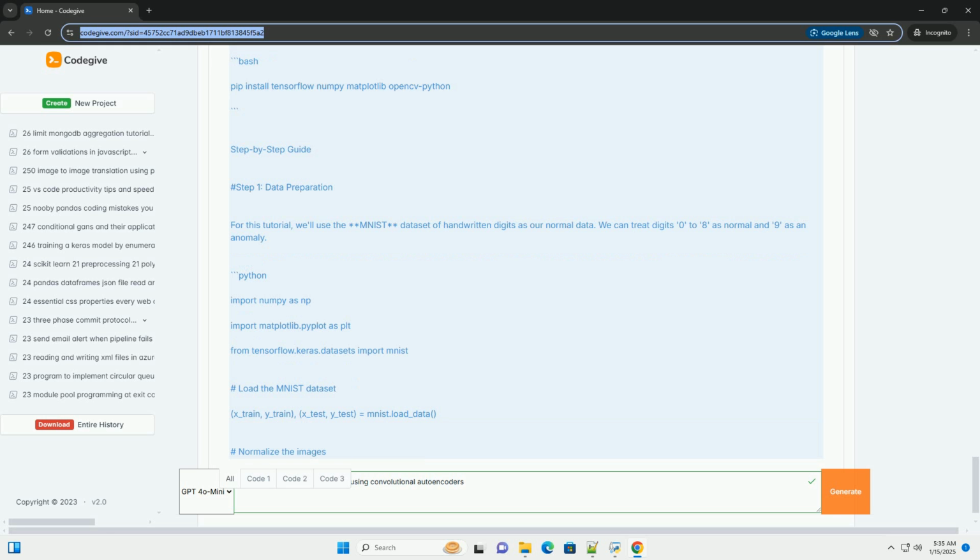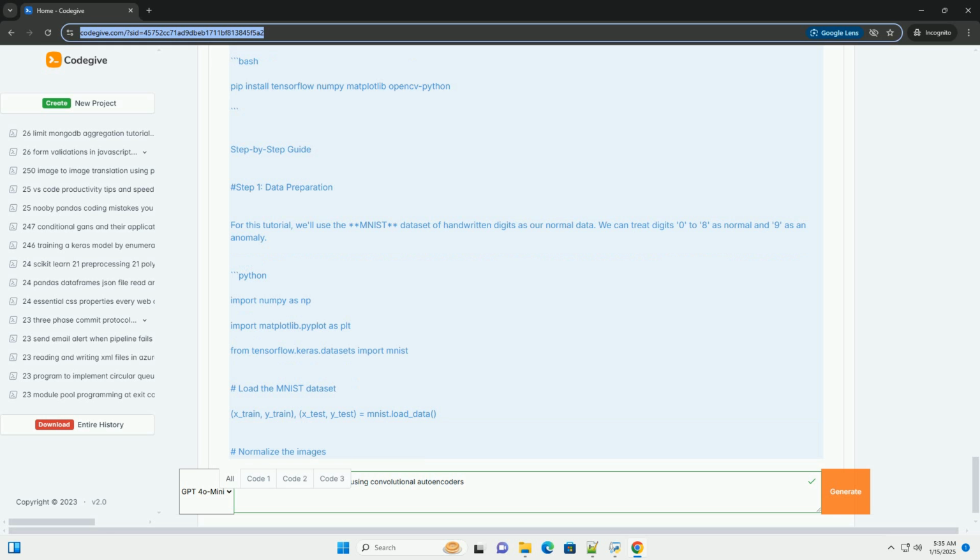Conclusion. In this tutorial, we demonstrated how to use convolutional autoencoders for anomaly detection in images. We trained a model on normal digits and used reconstruction error to identify anomalies. You can extend this approach to more complex datasets and applications. Further reading. Deep learning for anomaly detection, explore more advanced techniques and architectures.